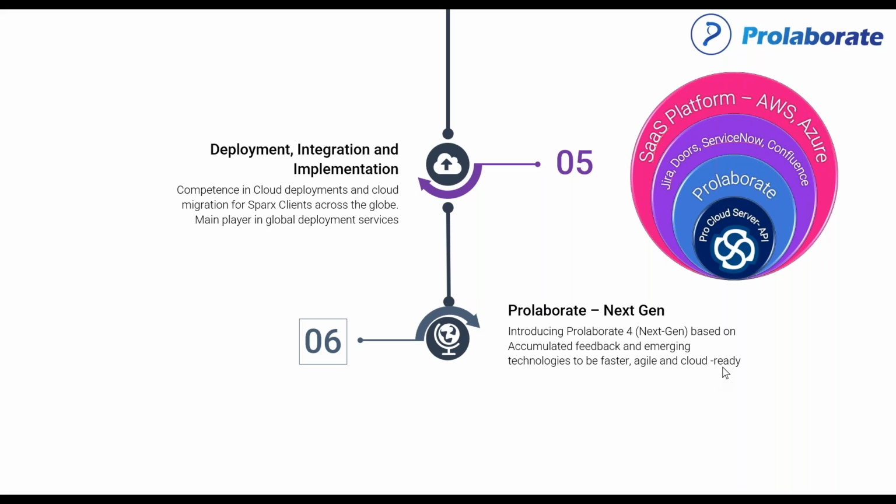So it has been requirements driven development since day one, and when we saw a significant shift to cloud platforms, we thought that would be the right time to make the product more scalable, more cloud ready, and more agile, suiting the latest trends and emerging needs of the user. So that's what Prolaborate Next Gen or 4.0 is all about.